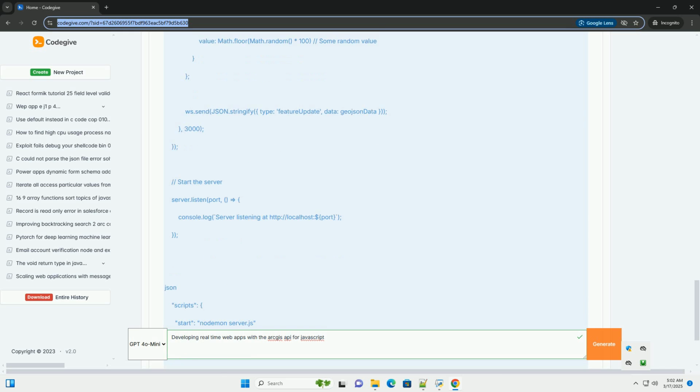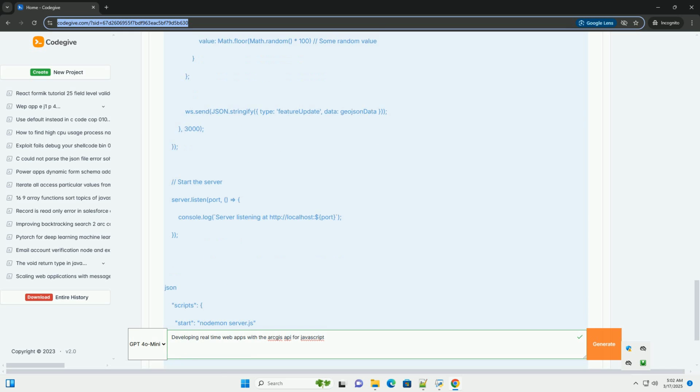Example, updating multiple features with IDs. Server-side, server/server.js, modified. Client-side, client/script.js, modified. Key changes, server-side: it maintains a features object to store the GeoJSON data for each feature, keyed by its ID.